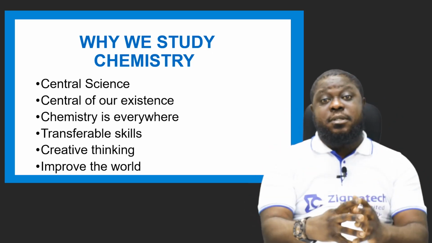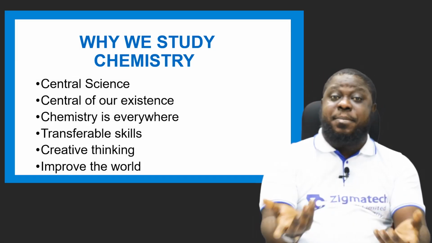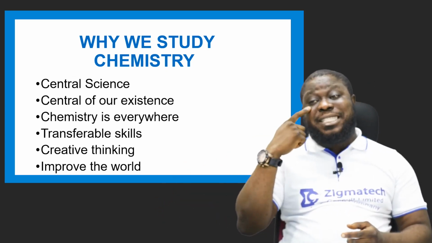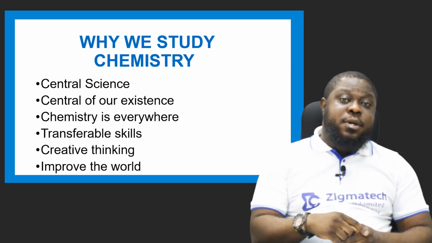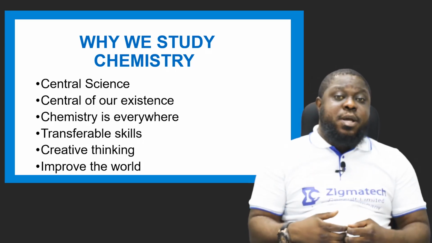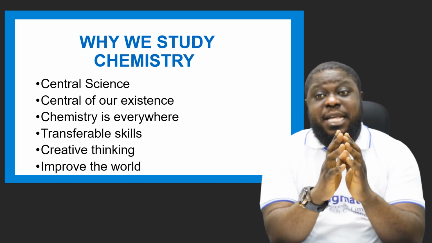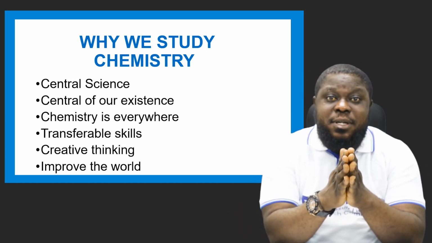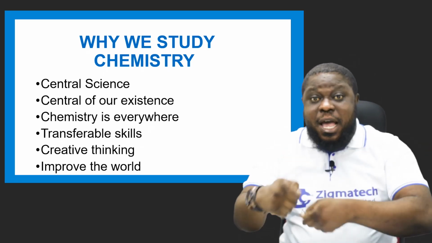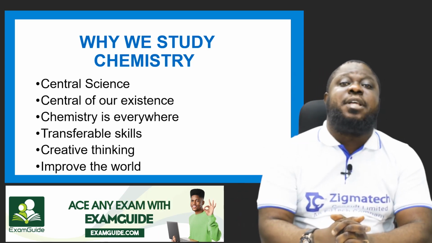Everything you know in life is chemistry. If you know how to eat, it's chemistry. You know how to blow somebody's eye, it's chemistry. You can slap the person, it's chemistry. Because for you to slap, you must know how to slap. In essence, you must have seen somebody slapping, or they taught you how to slap. So in life, we learn in two ways. We acquire knowledge in two ways. We acquire chemistry in two ways, either by experience or by example. This is how we acquire knowledge, and this is how you can acquire chemistry. That's why chemistry is shared by experience, theoretically, by example, practically. We'll get there. Now, the second one is the central of our existence.